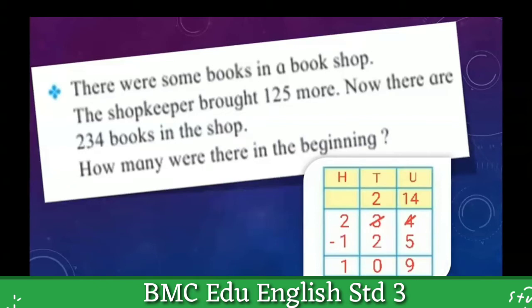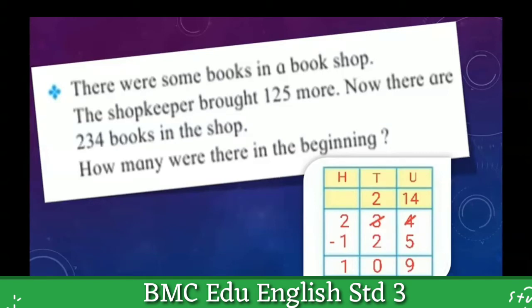So I have solved it here for you with hundreds, tens and units. For this, what we have to do: total books, how many altogether? There are 234 books, so we have to write that number. After that, we have to subtract the books brought by the shopkeeper, that is 125.